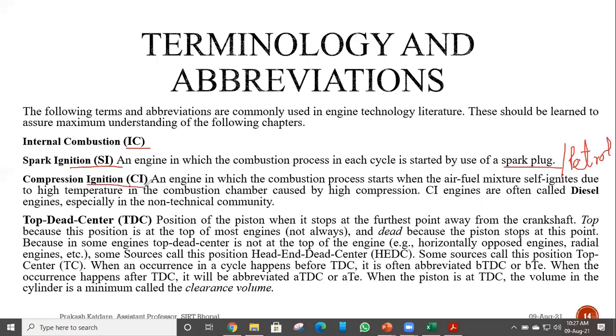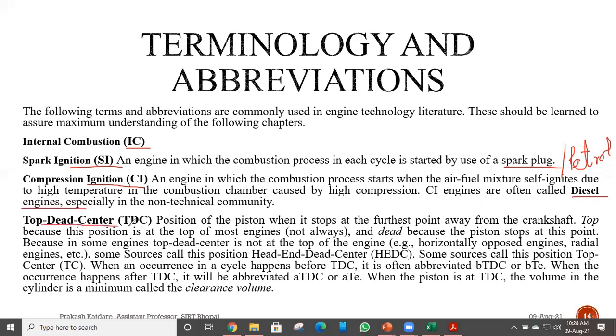Then compression ignition or CI engine. Whenever there is a compression ignition engine, we will call it simply a CI engine. It is basically an engine in which the combustion will start because of self-ignition of the air-fuel mixture or self-ignition of the fuel. In this type of engine, during the compression, the temperature increases so much that it is sufficient for the self-ignition of fuel. The CI engines are often called diesel engines, especially in non-technical communities.